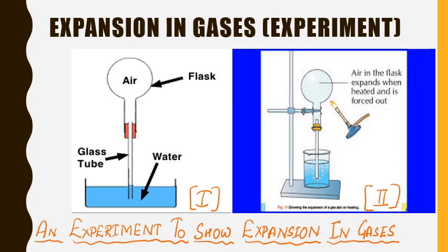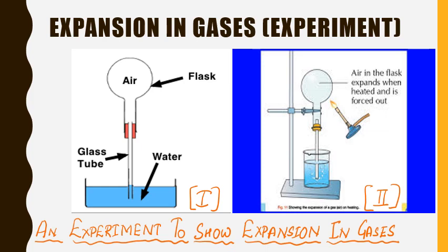What will you notice? You will see that when you have heated the flask, a number of bubbles are coming out. They are coming out at a faster rate. This is because the air inside the flask has expanded due to the heat and it escapes through the tube in the form of air bubbles.